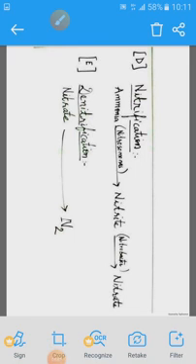Now after ammonification, the next step is nitrification. Ammonia released from the dead remains of plants and animals gets converted into nitrite. Nitrite is NO2. This happens by the action of another bacteria called Nitrosomonas. Then nitrite gets converted into nitrate.